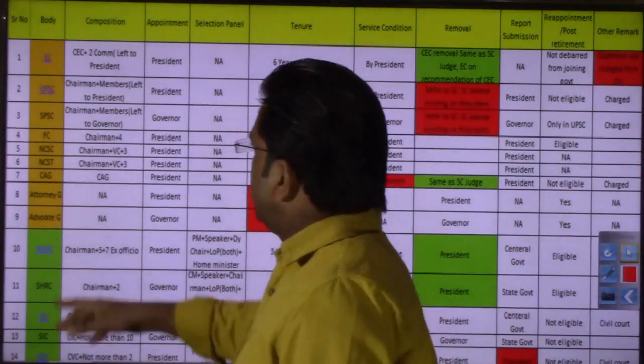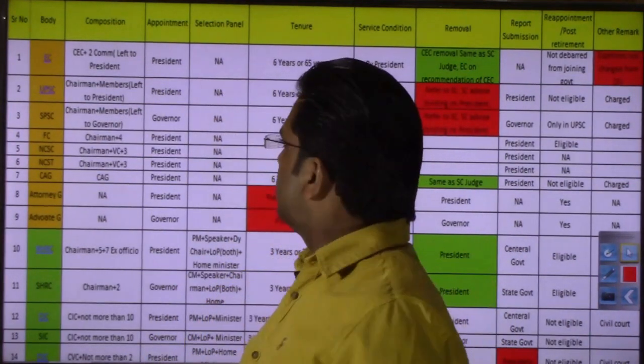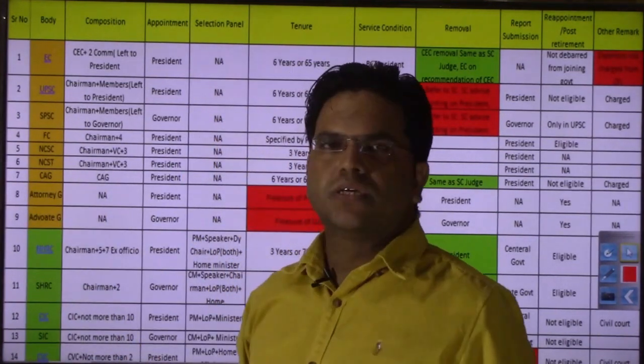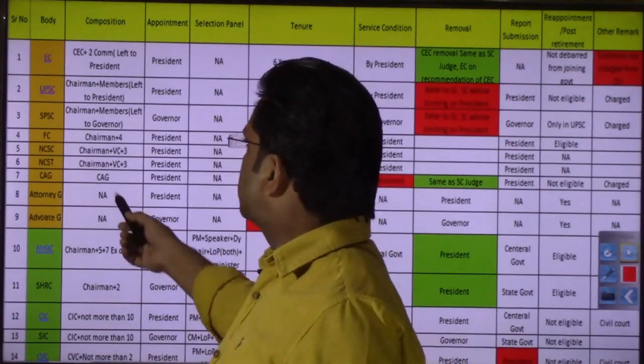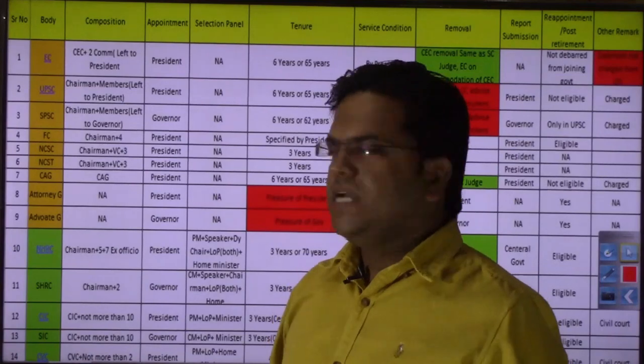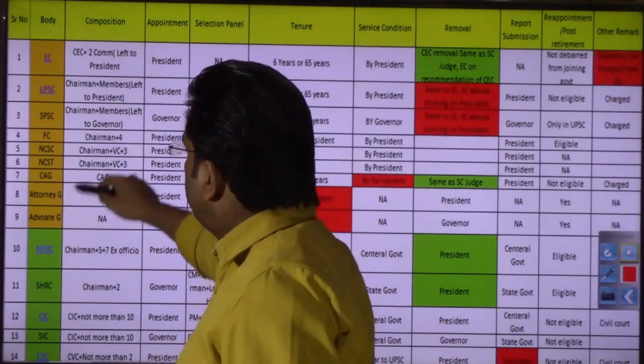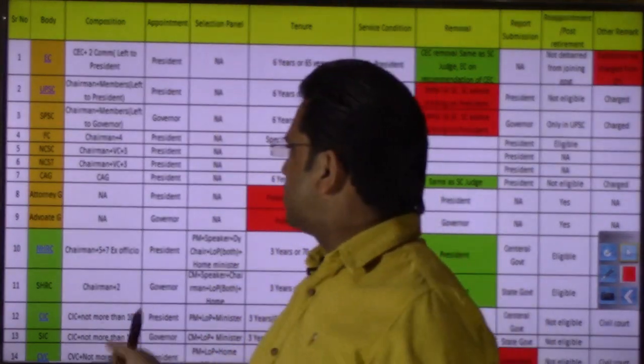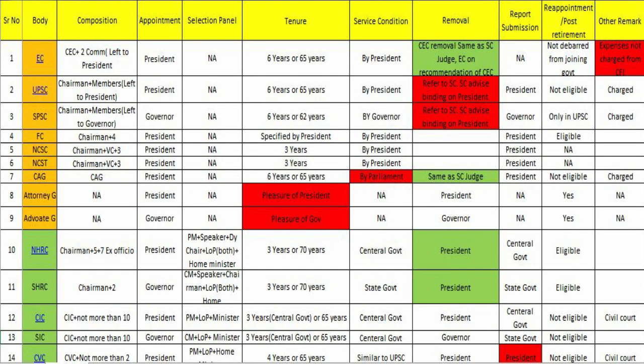All the bodies that you can see, 9 of them, are constitutional bodies. One body that has not been included here is NCBC, right? The NCBC has the same structure as NCSC and NCST, so even if NCBC is missing, you can manage that. These are the 9 constitutional bodies, and these are the statutory ones. From the statutory bodies, I excluded Niti Aayog, because its composition, structure and work were such that it could not match with these statutory bodies. So except for Niti Aayog and NCBC, which you can already manage, we have all the constitutional and most of the statutory bodies on this screen.